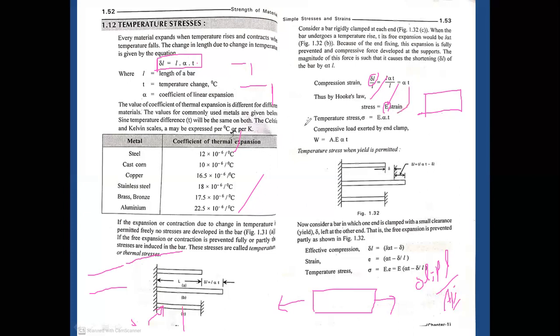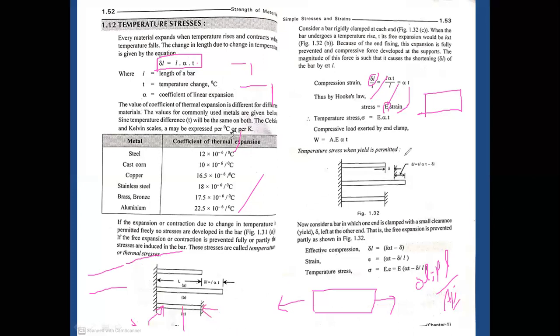Here, the compressive load exerted by the end clamp, so W equals A E alpha T. A E alpha T is the compressive load exerted by the end clamp. So what is the compressive load exerted by this end clamp?